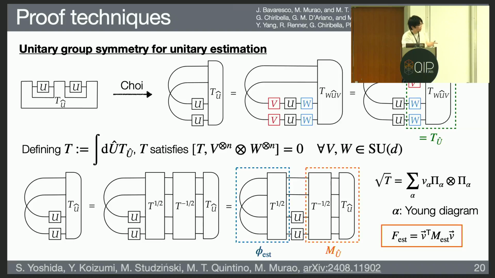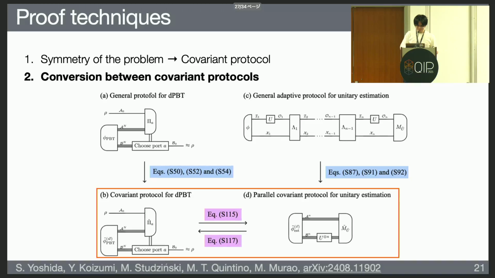So it is actually a quantum circuit implementing the same fidelity. And from the unitary group symmetry on T, we can also parameterize T by using the parameter on the Young diagram, the same as for port-based teleportation. Okay, so finally I will talk about how to convert between these covariant protocols.